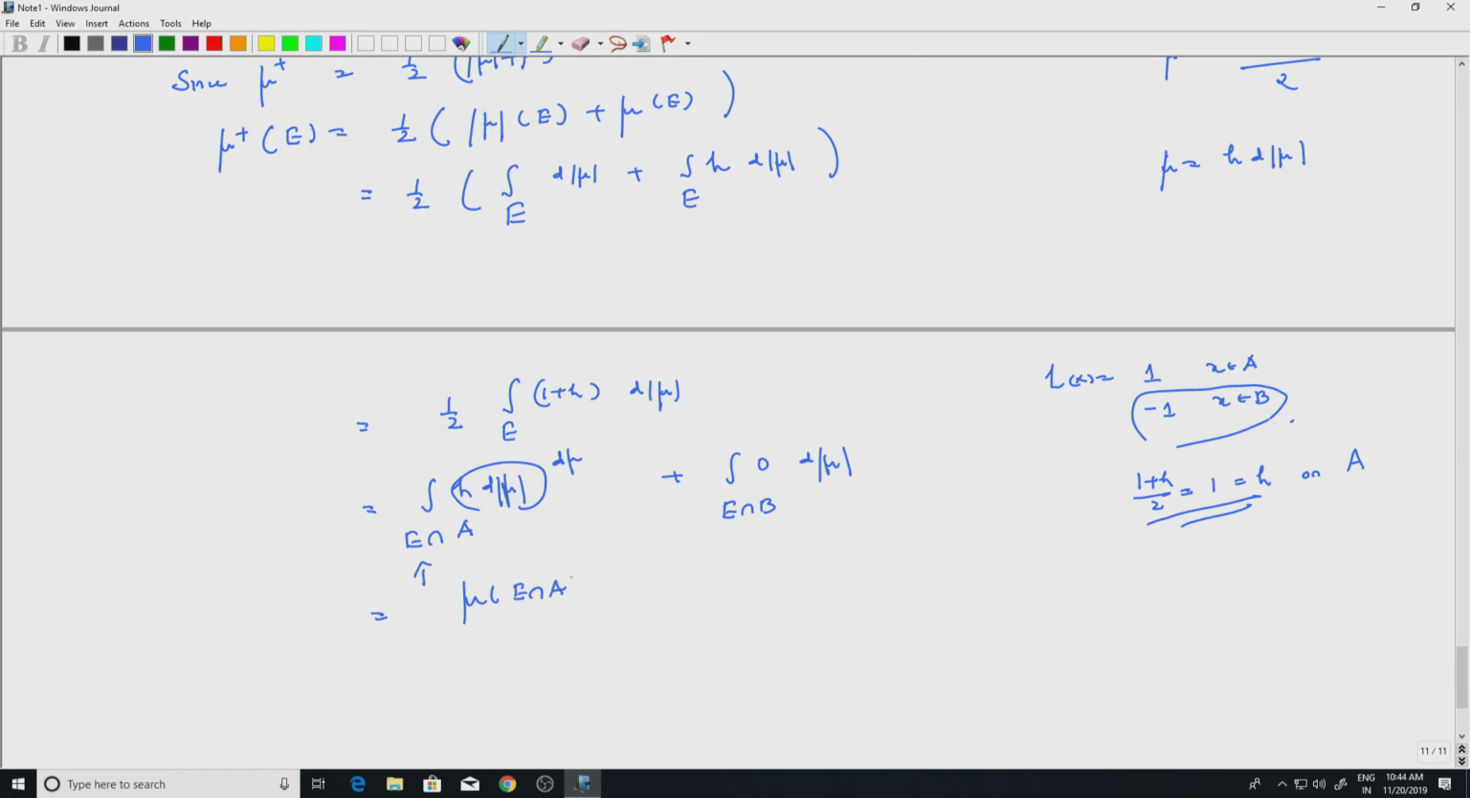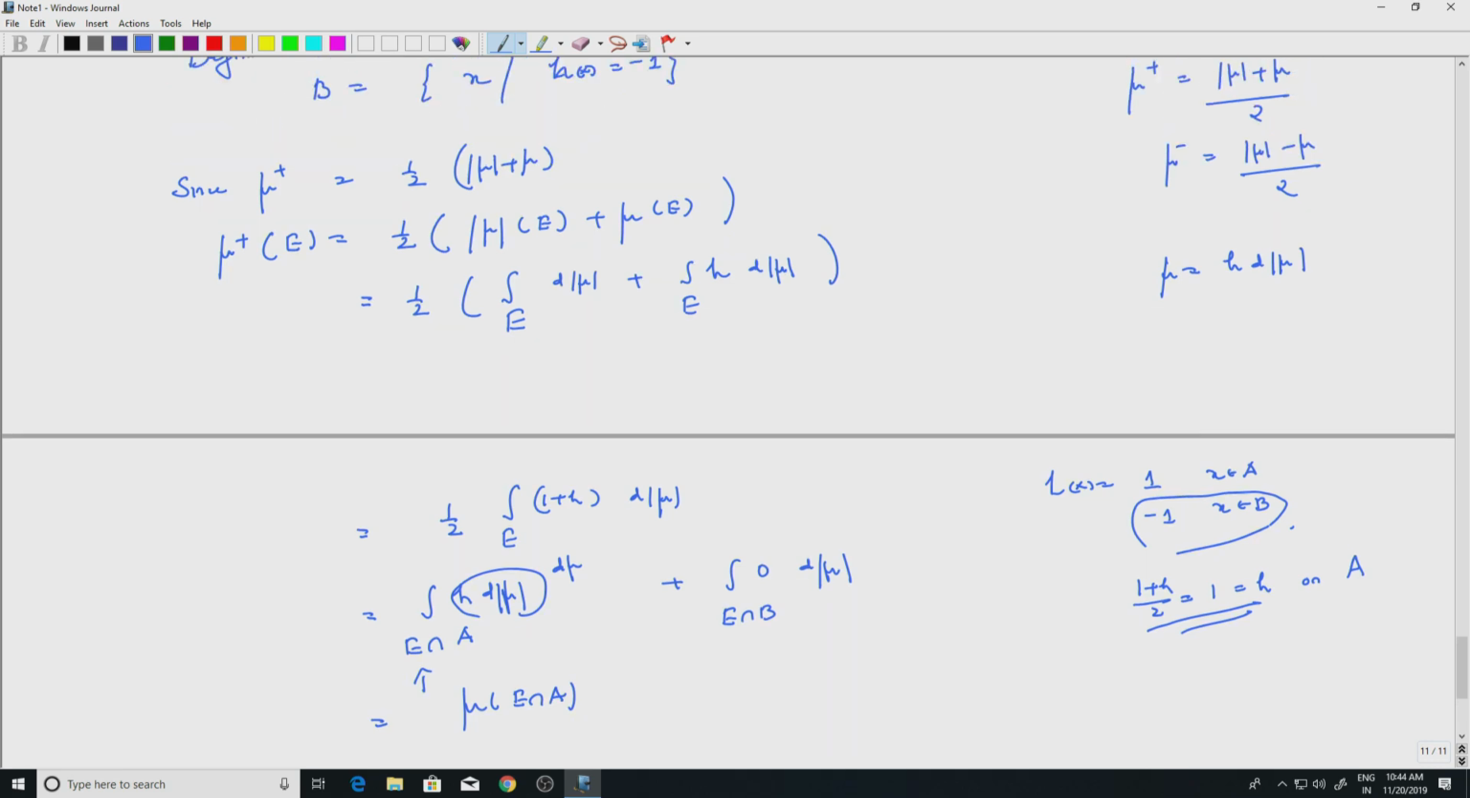I wrote everything in detail so that it is clear what is happening. We started with mu plus of E and we ended up with mu of E intersection A, which is precisely what we wanted to prove.